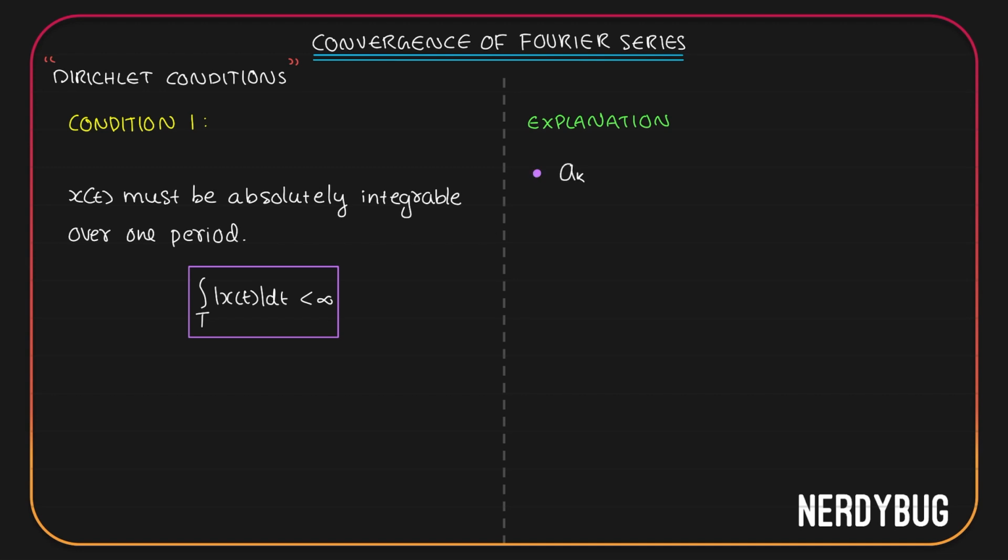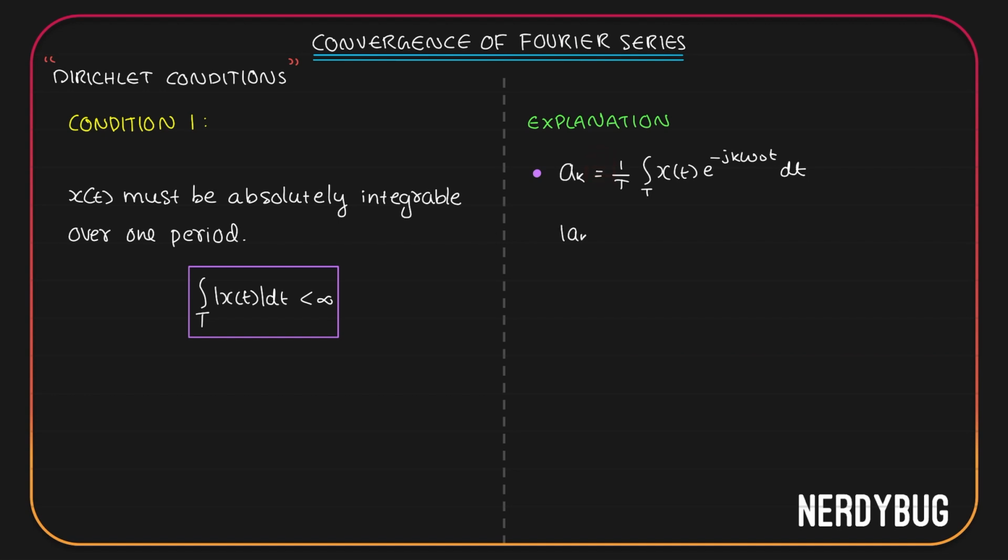We know the coefficient for kth component ak is given by 1 by T integral over one time period x of t e raised to minus j k omega naught t dt. Let us say we're taking magnitudes on both sides. Then the equality sign will become less than or equal to.